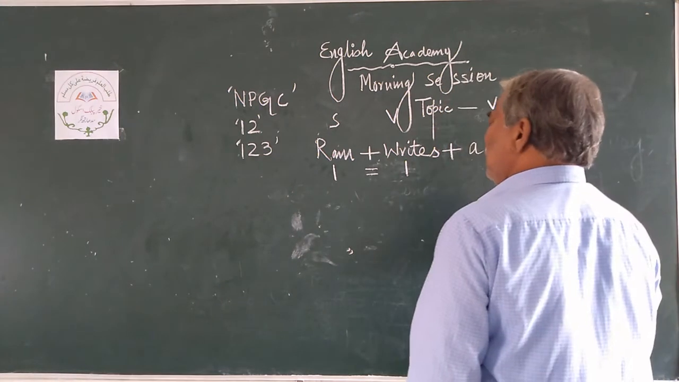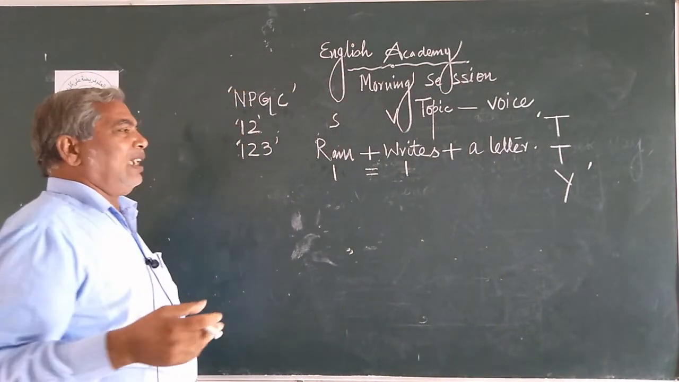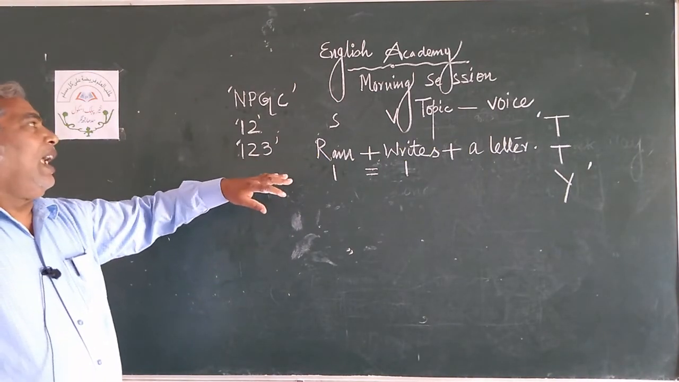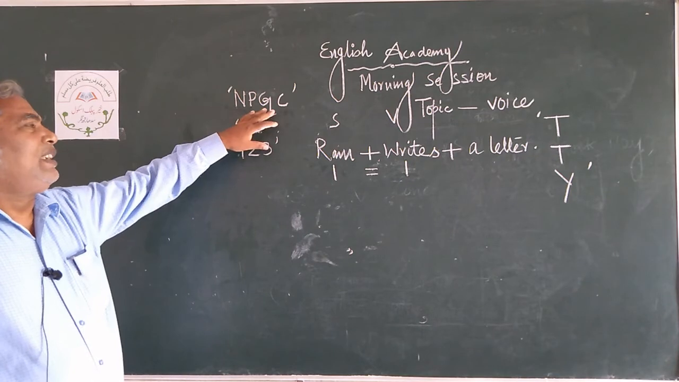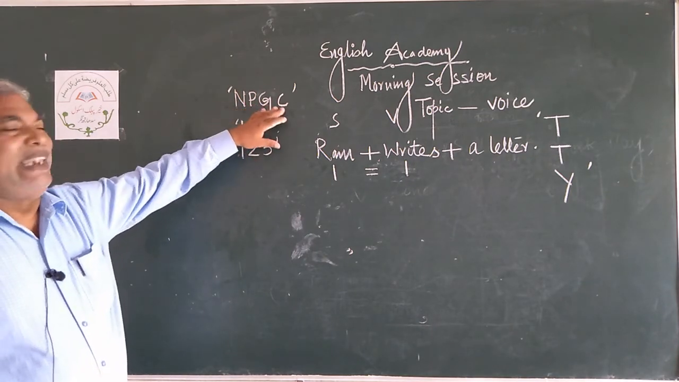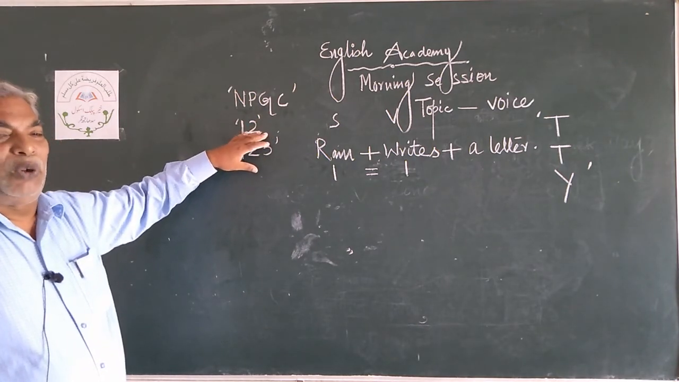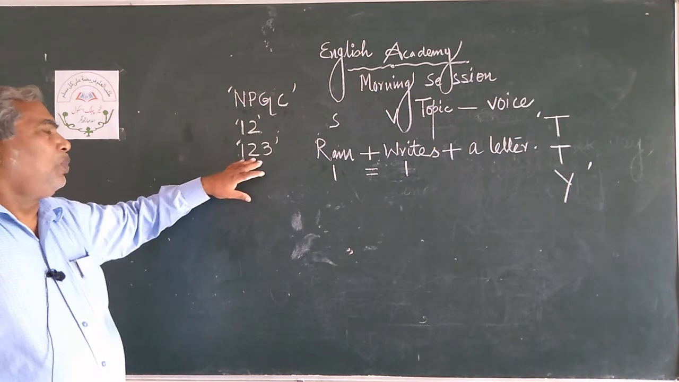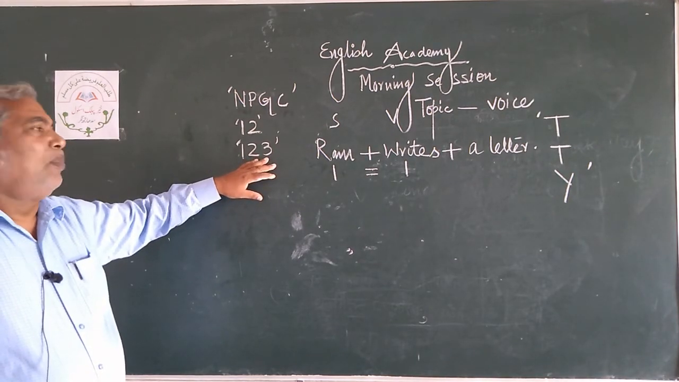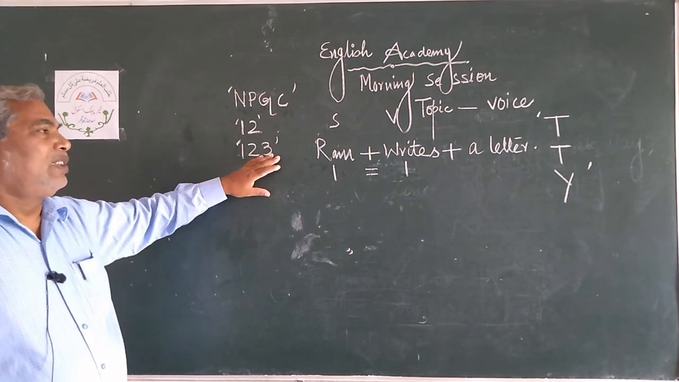Present tense, past tense and future tense. I have indicated with 3 letters TTY. I have indicated NPGC as the short form. These are my concepts: number, person, gender, case. And 1 to 12, singular number and plural number. In case of 1, 2, 3, how many persons are there in English grammar? There are 3 persons: first person, second person and third person.